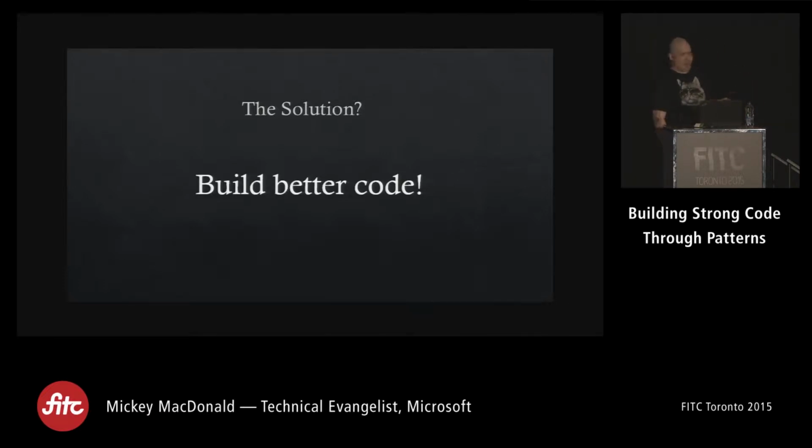Now, I understand this is a hard thing to do, just build better code, just build better modular code. But I truly think we can accomplish this through good software architecture, right? So my goal for the day is to get you to think about how you can go through the process of creating good software architecture that is going to pay off in the long run, when you're trying to find these bugs and everything. I'm not going to go too deep on the patterns themselves specifically, but we're going to talk a little bit about why we use these patterns.